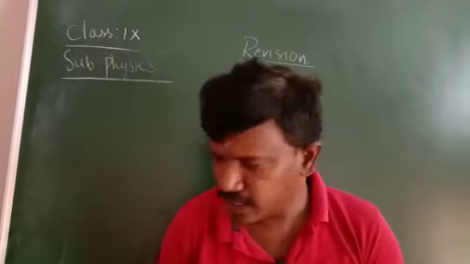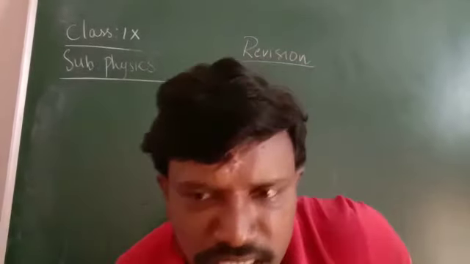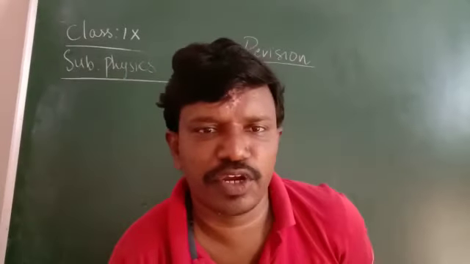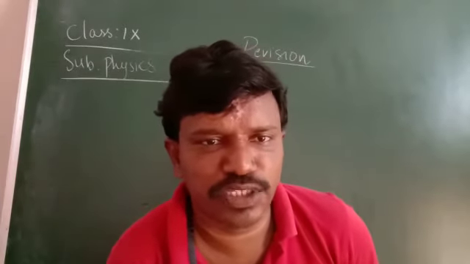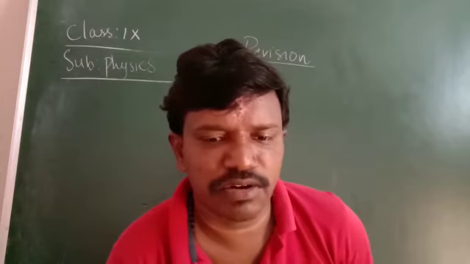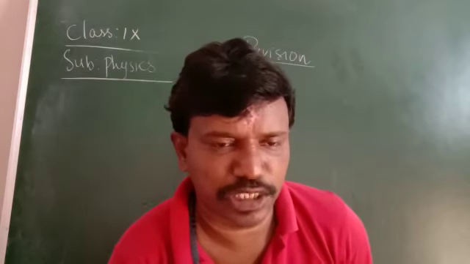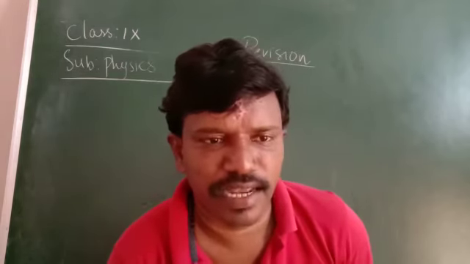And here in the examination you may get questions like: v is equal to dash plus at, u plus at; v square minus u square is equal to dash 2as; s is equal to ut plus half at square, or s is equal to ut, dash plus half at square. Like that you may get the question.